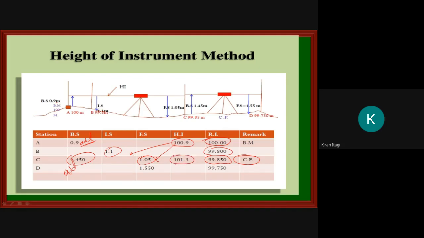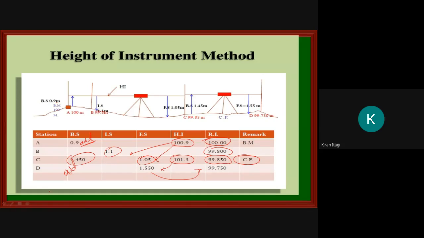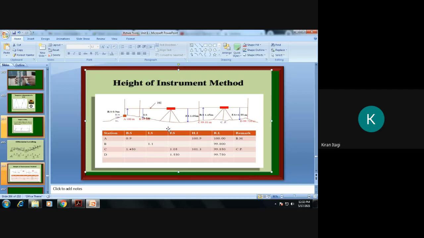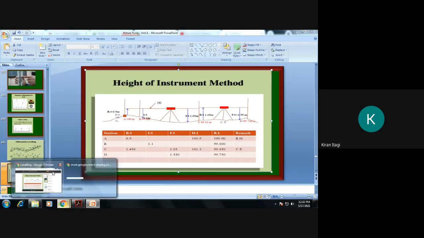Sorry, 101.3. Then I have to deduct this one, I will get the reduced level. Okay, this is the procedure we will do in the height of the instrument. Very simple. Only the thing is that you have to understand the procedure very carefully.